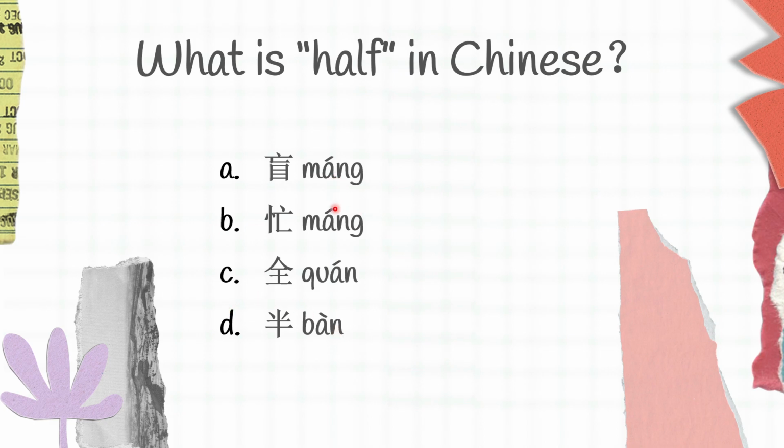Is it A, B, C, or D? 忙 is blind, 忙 is busy, 全 is whole, 半 is half. And half in Chinese is D, 半.